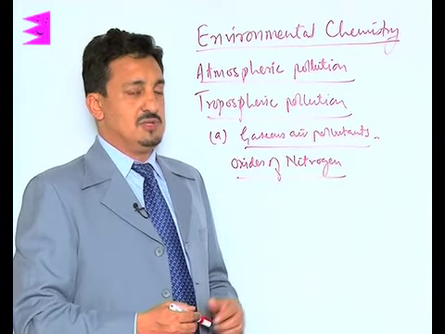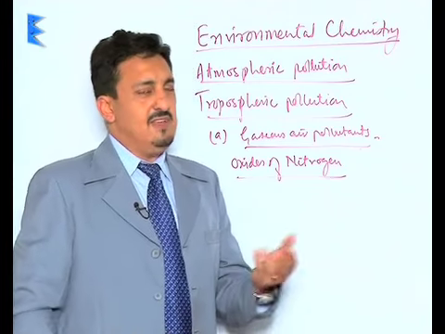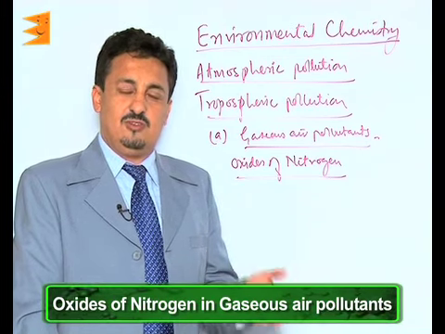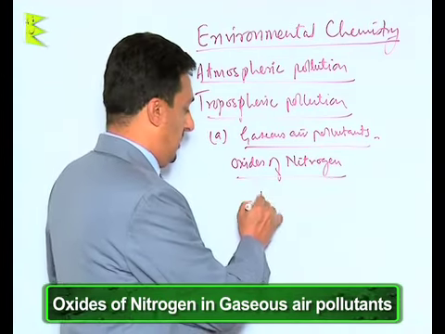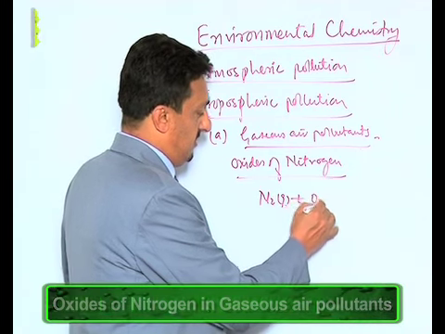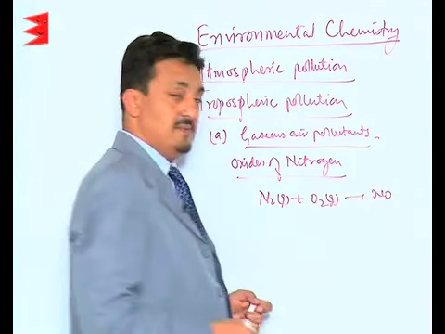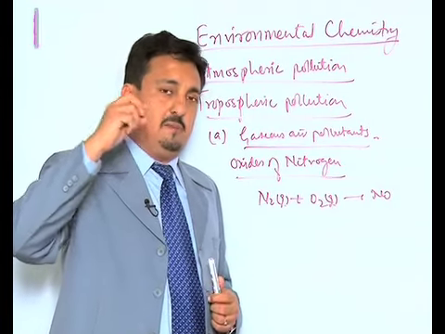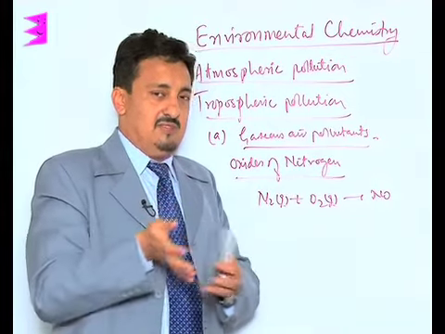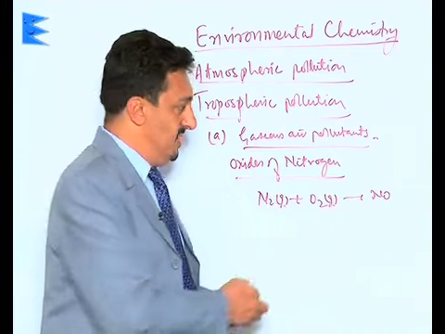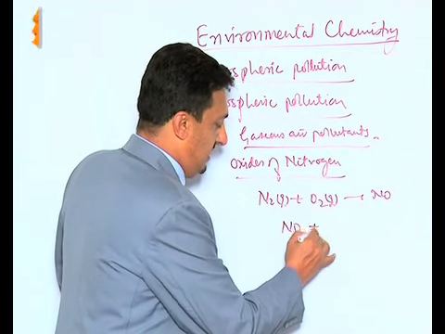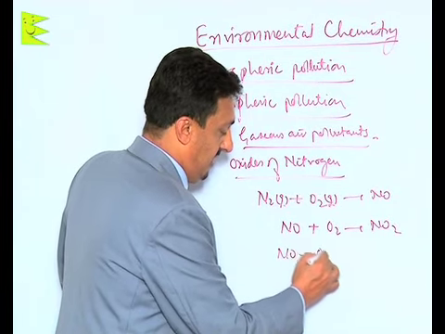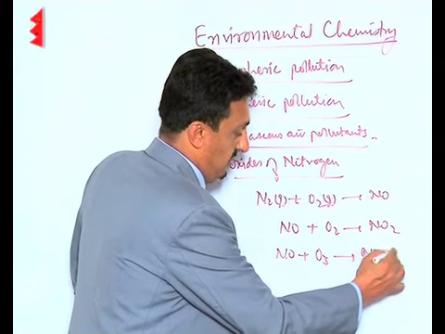In tropospheric pollution, we also have the oxides of nitrogen. We know that 78% of the air is nitrogen. So whenever combustion of fuel takes place, nitrogen combines with oxygen and gets converted into nitric oxide. Also, in the upper part of the atmosphere, due to lightning, nitrogen combines with oxygen and nitric oxide is formed. This nitric oxide easily gets oxidized with oxygen to form NO2, and this process is also done by ozone, which results in the formation of NO2 and O2.